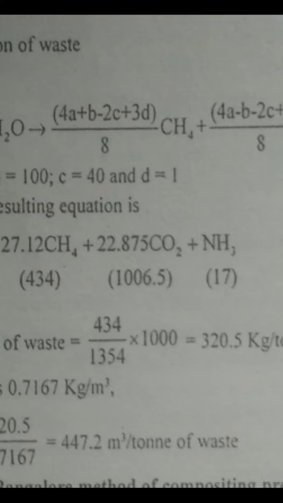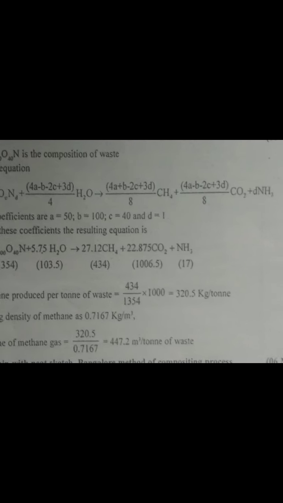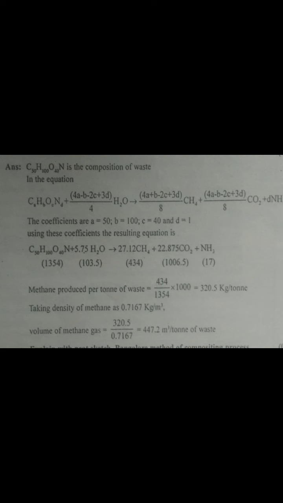See, in the given question, whatever the compositions are, you write down that number. Here a is 50, b is 100, c is 40 and d is 1, which I have taken from the question.